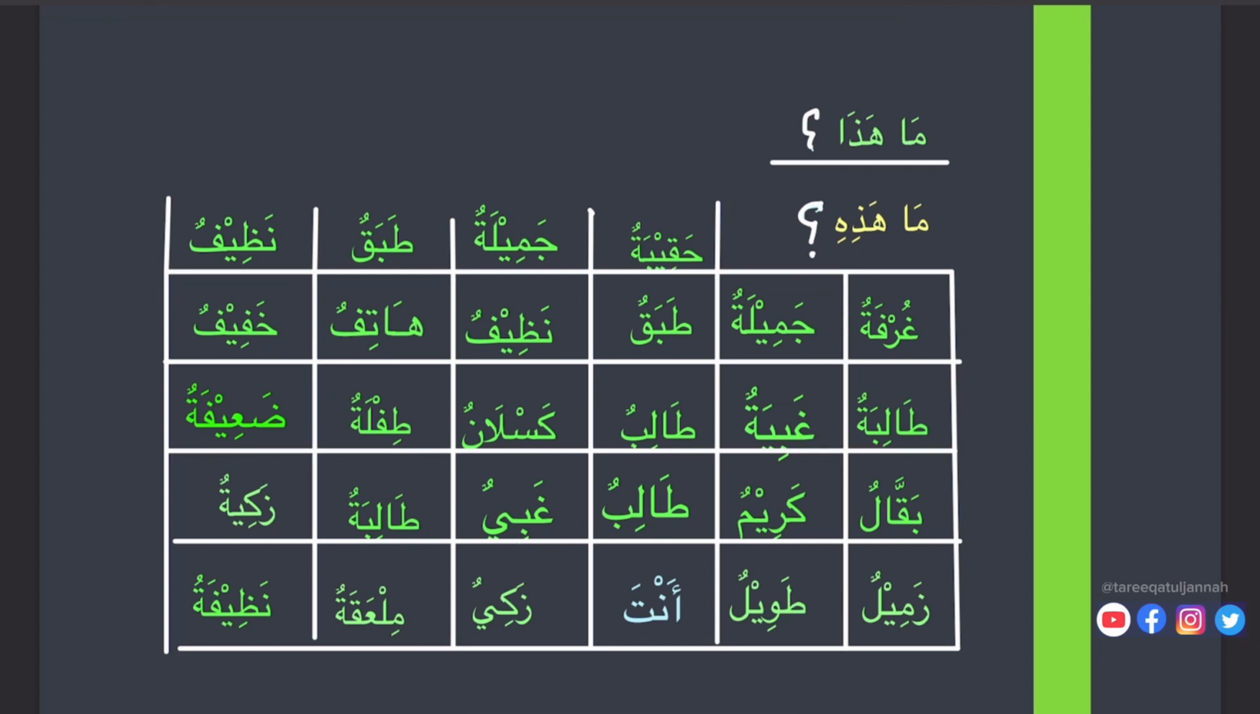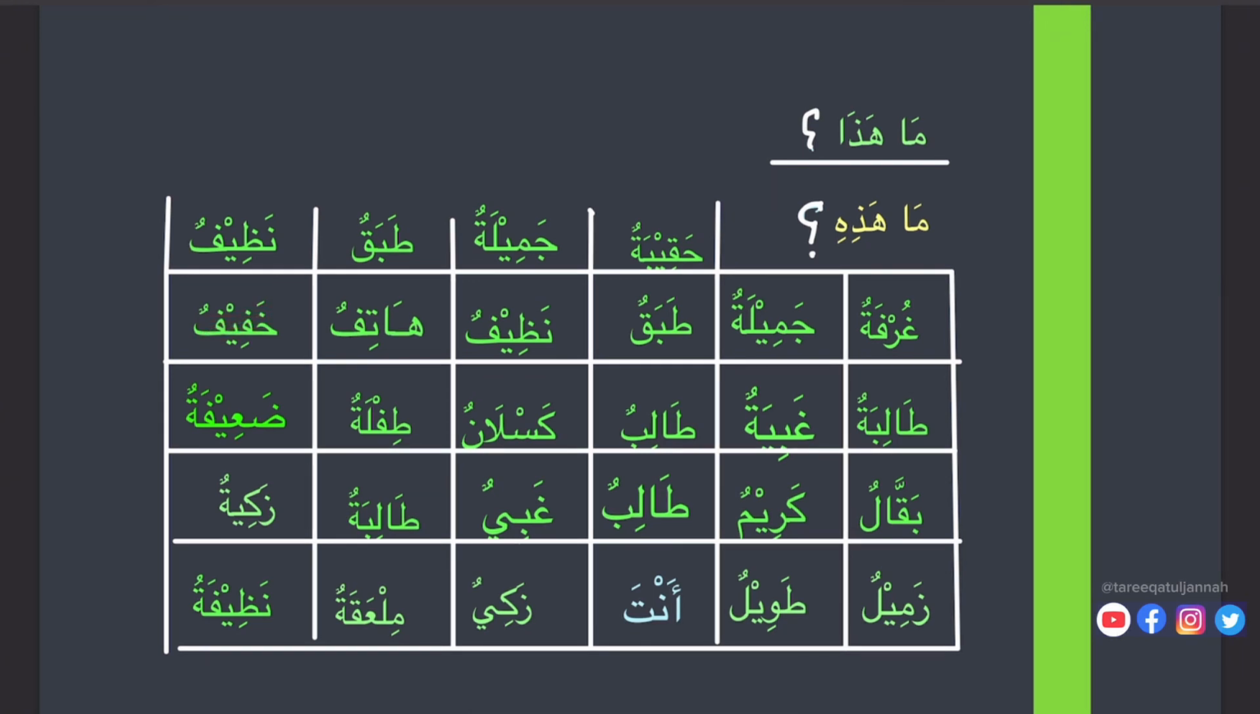So here we have some practice for you. We can say ma haza and take any masculine from here. Okay. We take this one. Haza tabakun nazifun. This is a clean dish. Okay, we say ma haza. Haza hatifun khafifun. This is a light phone. It's not heavy. Khafifun means light, not heavy.